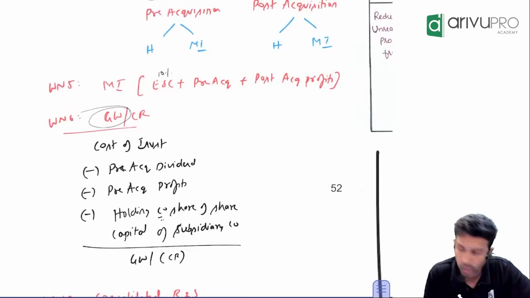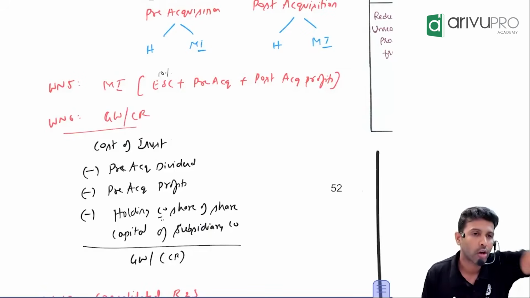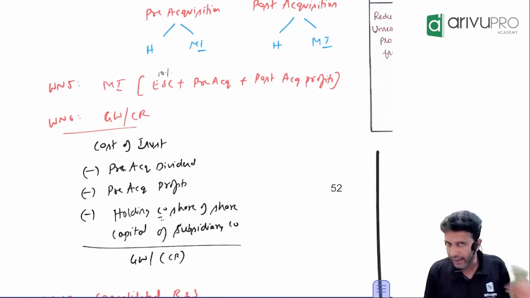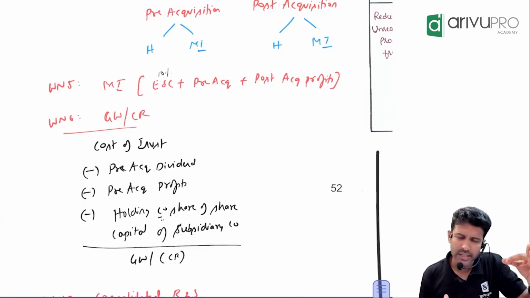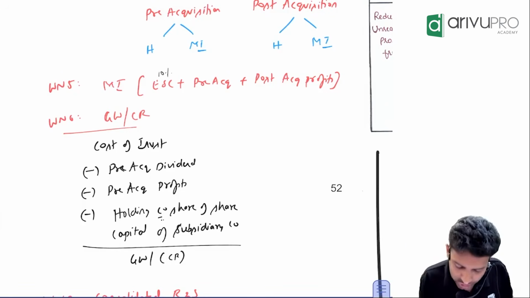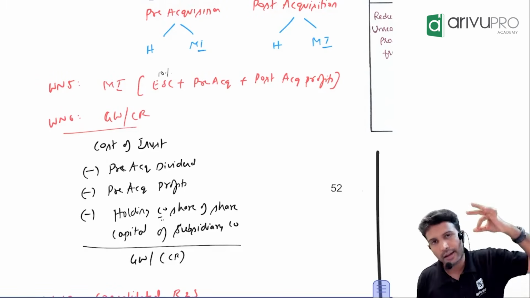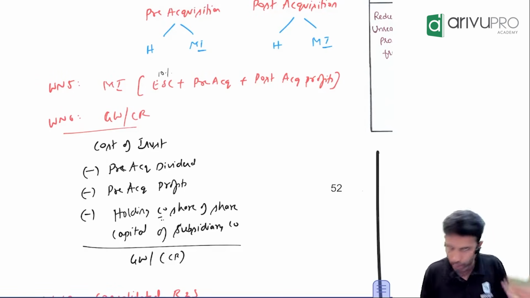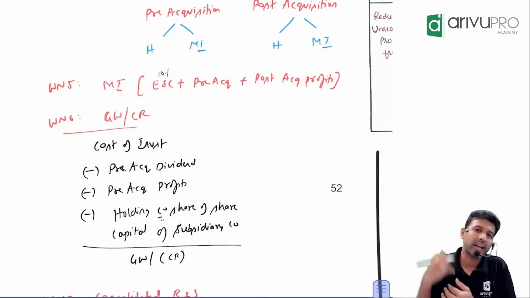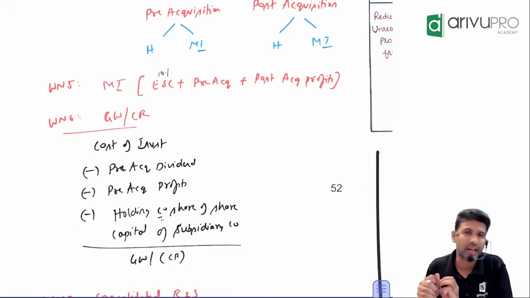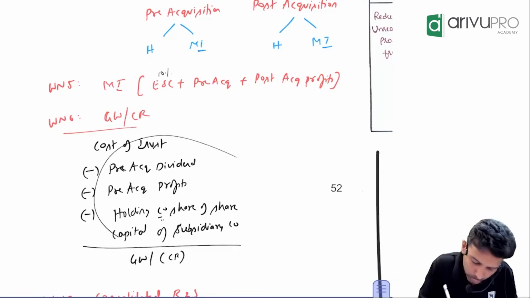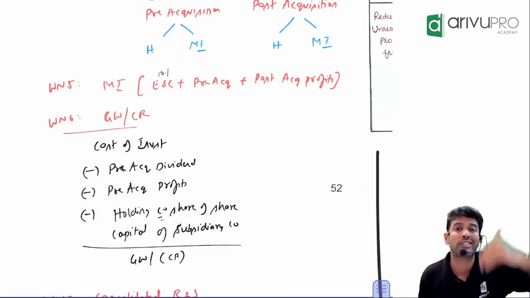So to calculate goodwill or capital reserve, first we take the cost of investment, which in our example was 5 crore. Then we deduct a few things. First, if there is any pre-acquisition dividend, we reduce this. Then if you have any pre-acquisition profit, reduce it. Then the holding company's share in the share capital, you reduce. By doing this, if you get a positive number, it's a case of goodwill.